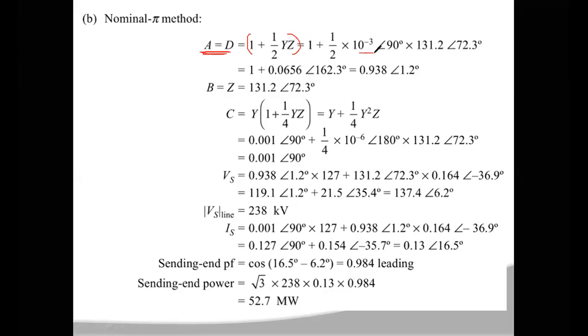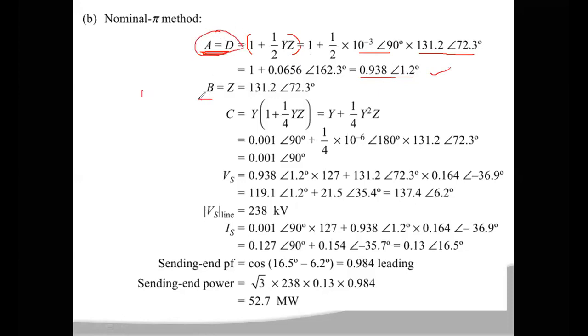Y is 10 power minus 3 at an angle of 90 degrees, and Z is 131.2 at an angle of 72.3 degrees. If you do the calculations, you will get the value of A or D as 0.938 at an angle of 1.2 degrees. Now you have the A and D values.